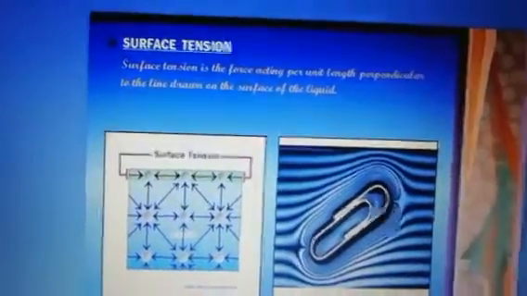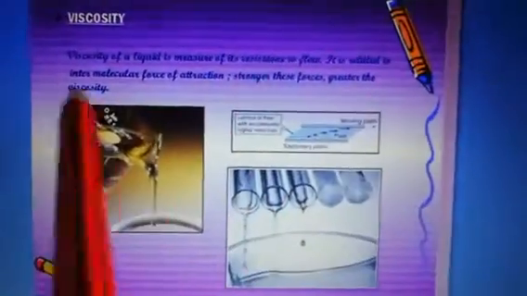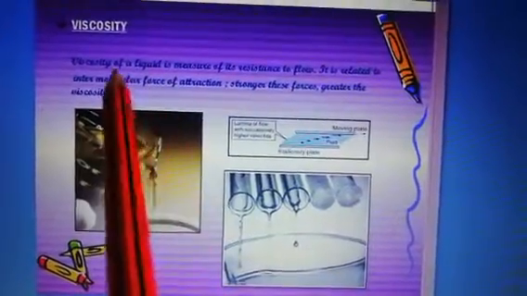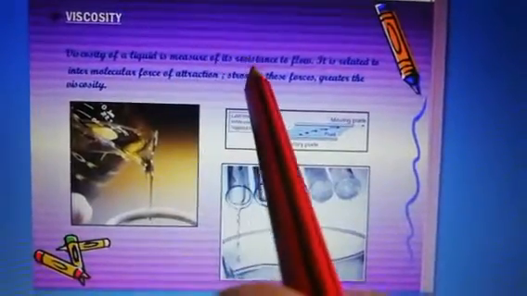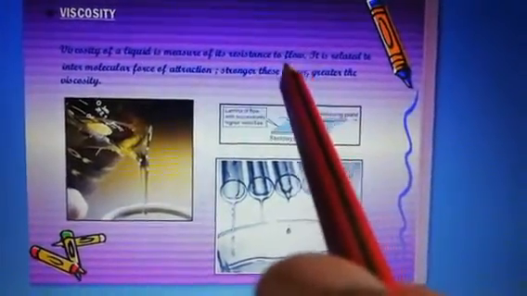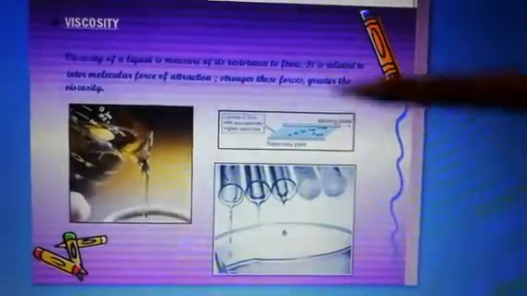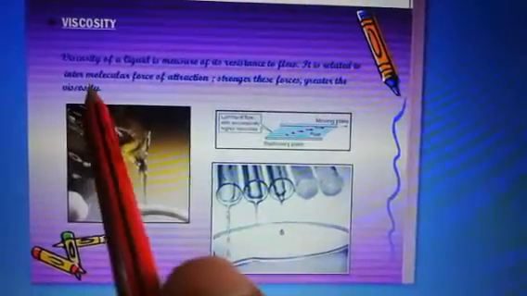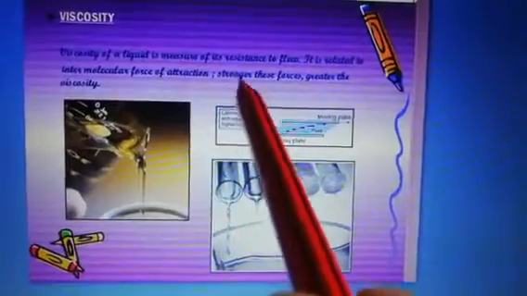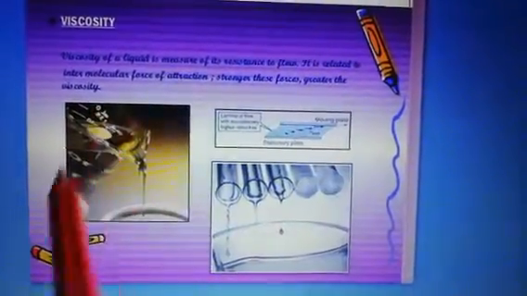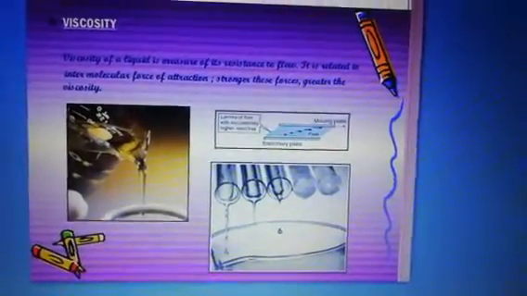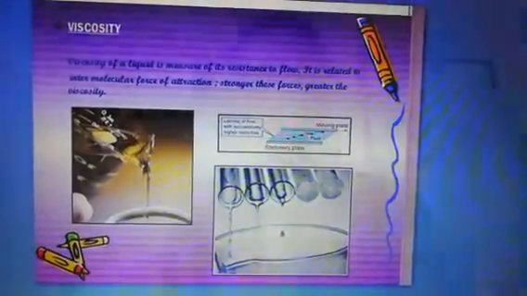Okay. Next is viscosity. The viscosity of a liquid is measured by its resistance to flow. How fast it is flowing down, that is called viscosity. It is related to the intermolecular force of attraction. The stronger these forces, the greater the viscosity. So there are three different samples I'm going to show you for viscosity.